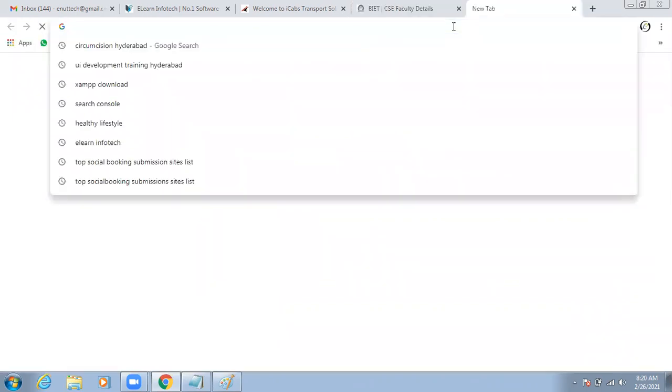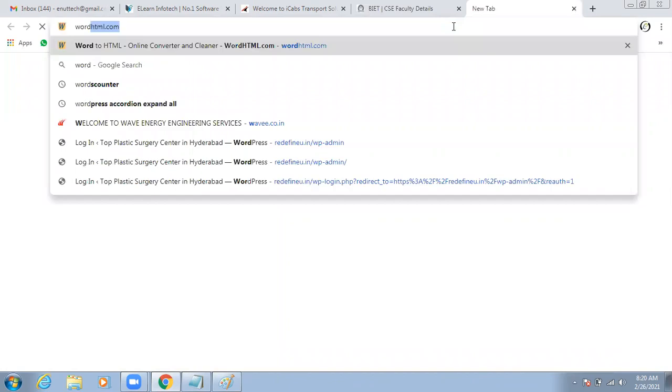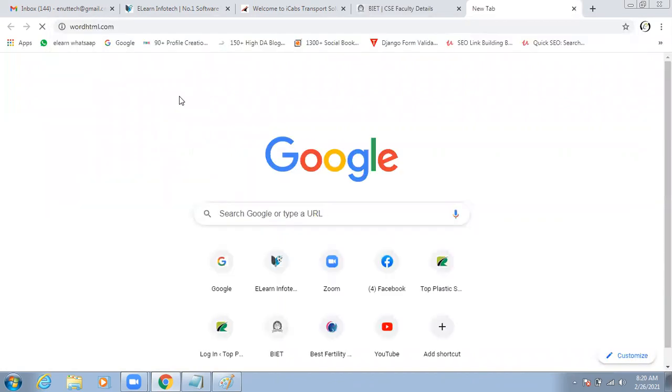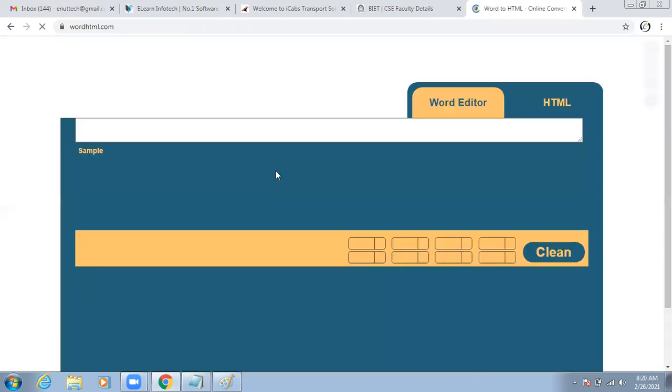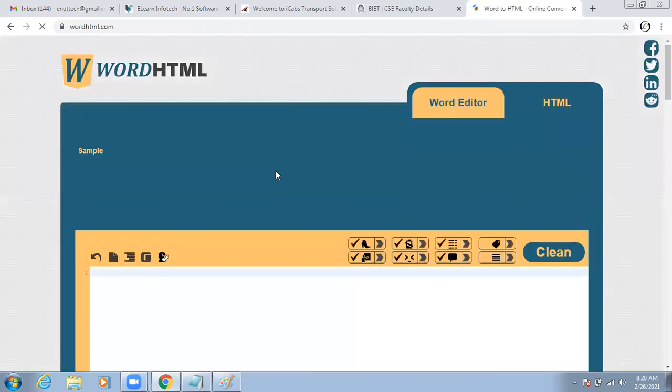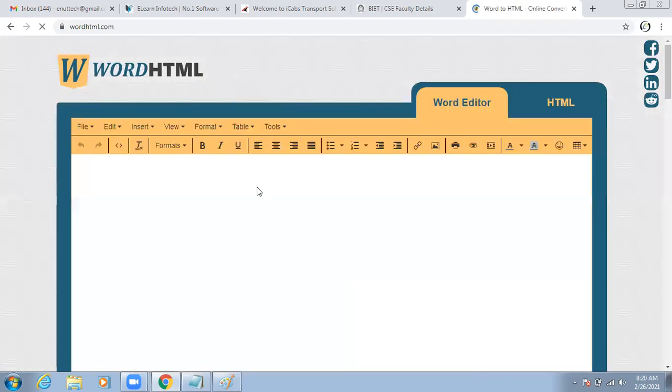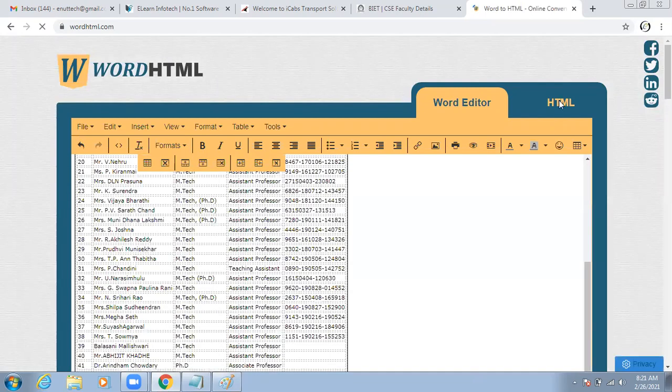In real-time scenarios, if we have some experience, we always use tools. Now I am going to generate some code because I have a deadline for each and every project, so that's why I'm going to use a tool. I already have a table from the client end. The client provided that entire table, so instead of writing our own code, I'm just going to paste the table and click on HTML.